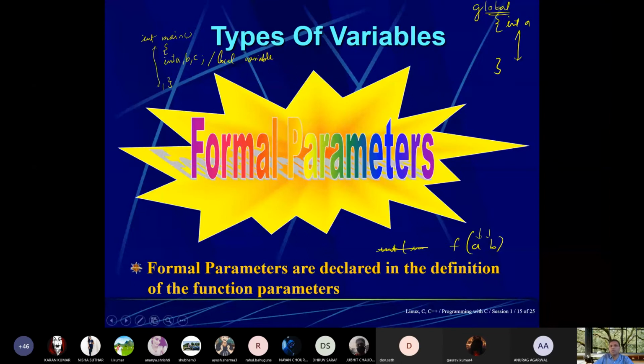Then come to formal parameters. What is a formal parameter? If you want to write a program for the summation of two numbers, integer sum, to add two numbers we need two numbers, so we can pass parameters and write the definition like return a plus b. This is a function which accepts two parameters. These two parameters are known as formal parameters.